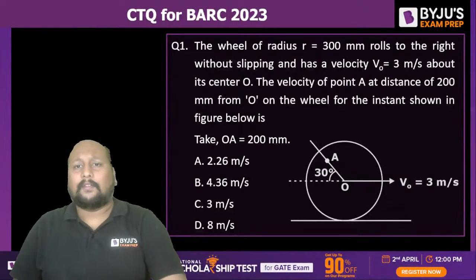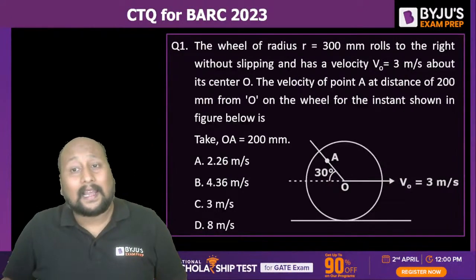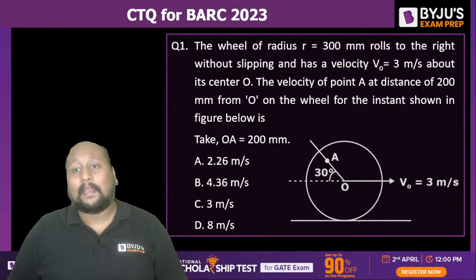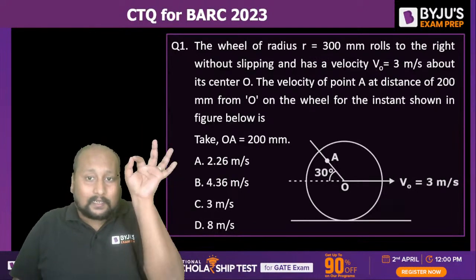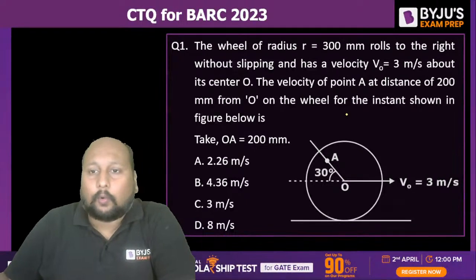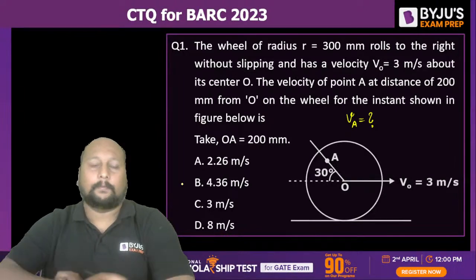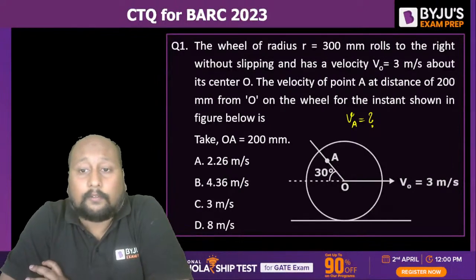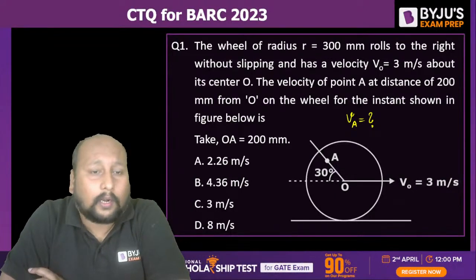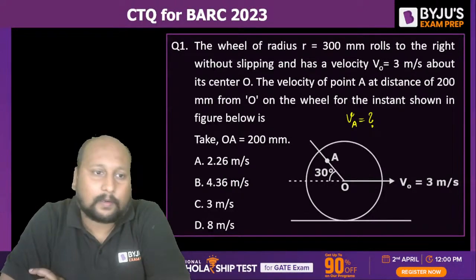There's a question: a wheel of radius 300 mm rolls to the right side without slipping and has a velocity of the center of mass as 3 meters per second. The velocity of point A at a distance 200 mm from the center, that is O, on the wheel for the instant shown below will be. So you have to calculate the velocity of point A, which is at a distance of 200 mm from the center and at an angle of 30 degrees. OA distance is given as 200 mm and the translational velocity is given as 3 meters per second.